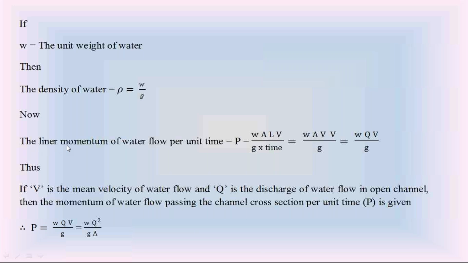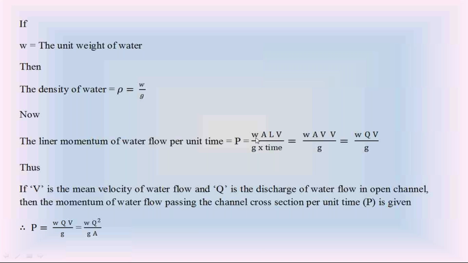I explained this linear momentum of water flow in the open channel. P is equal to w A L into V by g. This w A L V by g is the linear momentum of water flow in the open channel. Now I am calculating the linear momentum of water flow in the open channel per unit time. Because it is per unit time, divide this linear momentum by the time. So that is like this. So check this equation.